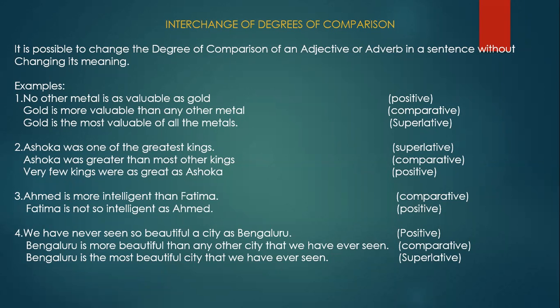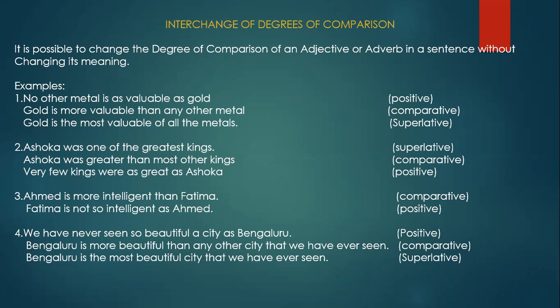Now, how to write in comparative? Ashoka is greater. Okay, so greatest, the comparative form, greater than. Ashoka was greater than most other kings. Most other kings or many other kings. Okay, so Ashoka was greater than most other kings. Now, positive. Very few kings were as great as Ashoka.